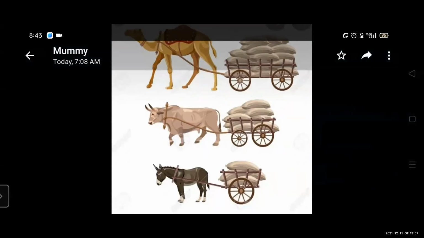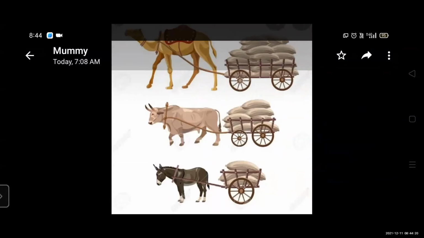Here we see the picture of a cart pulled by, see, this wooden joint wheels. We tell this is a cart, and pulled by a camel, a bullock, a donkey, a horse.